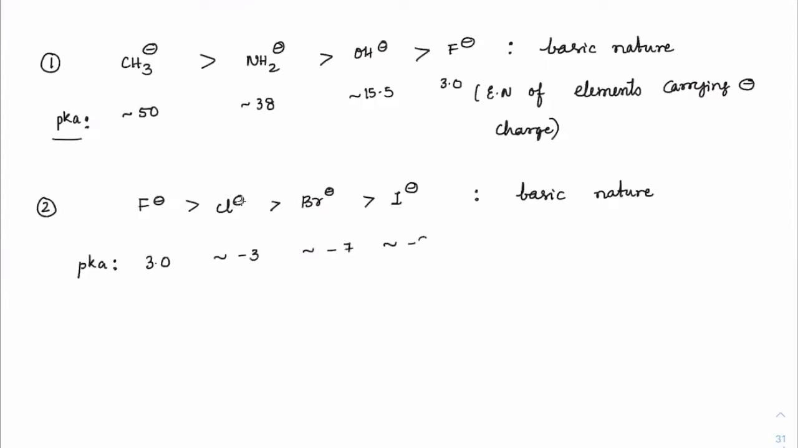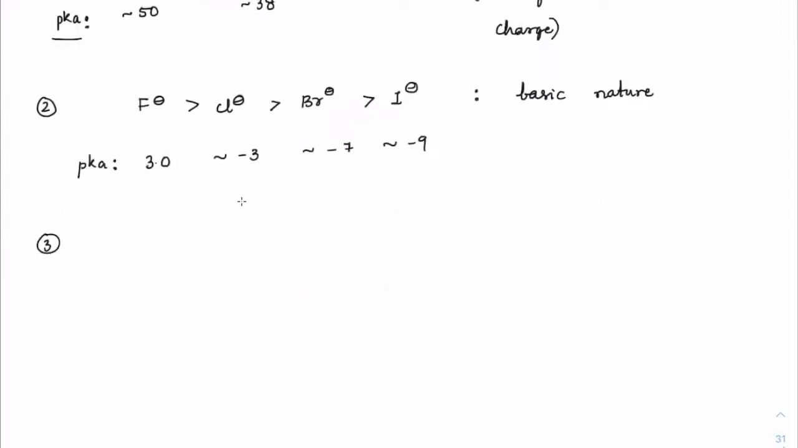-7, -9, like this. Okay. We have different values of pK. Now if I compare CN minus, PhO minus, CH3COO minus, and HS minus, and we compare the basic character of these four, check out their pK values. I'll just try to remind you the pK values.